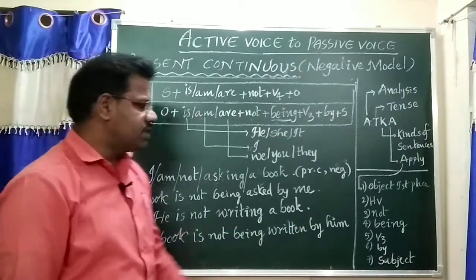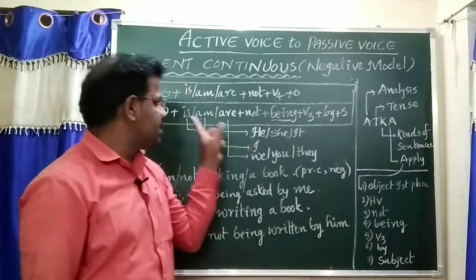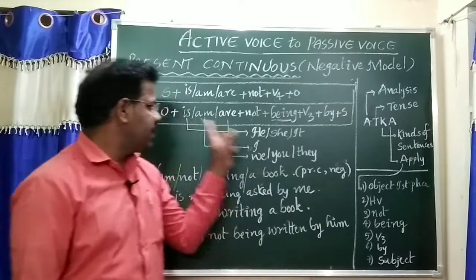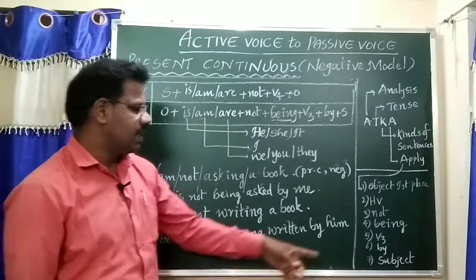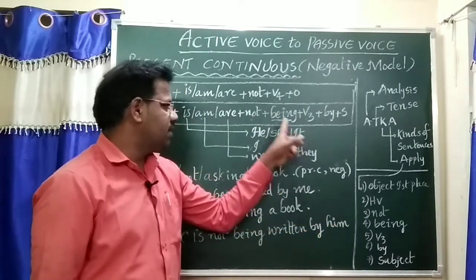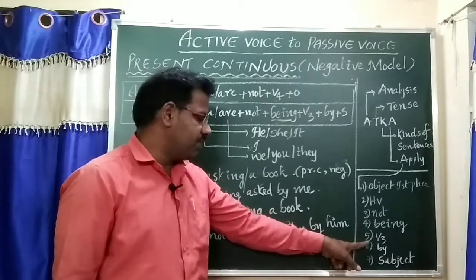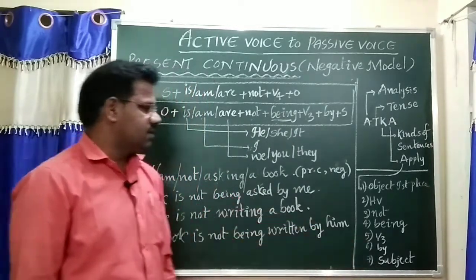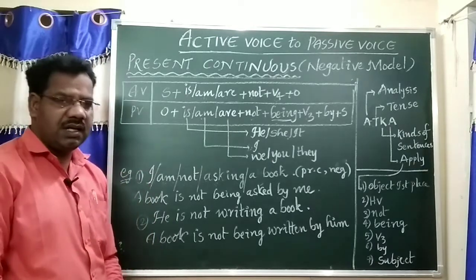Here, A for apply means what? Apply: object first place, helping verb is, am, are, any one of them which is suitable, and the negative word not. Being, the additional helping verb. Verb form 3, preposition by, and subject. This is about present continuous tense negative.